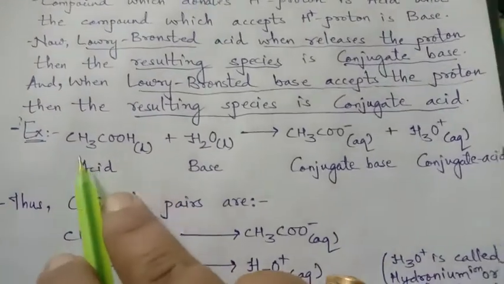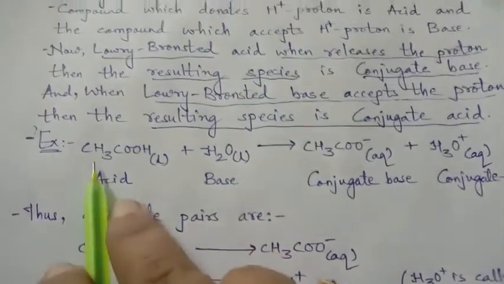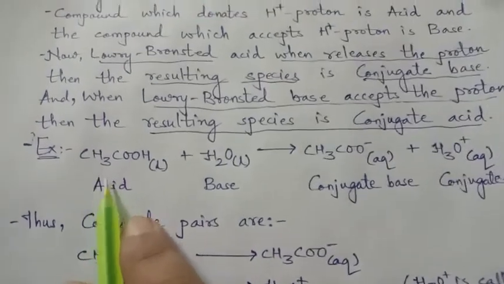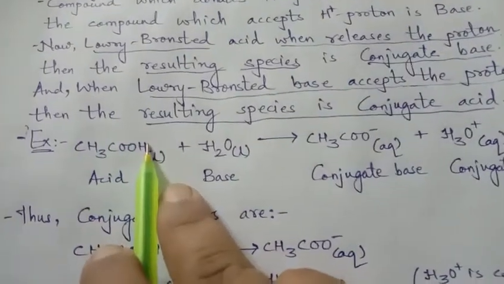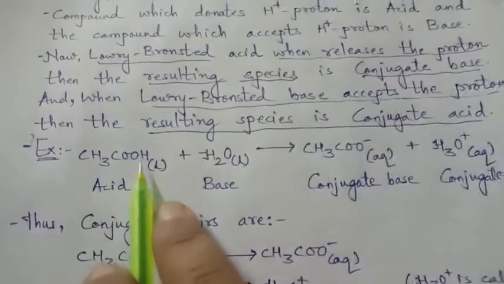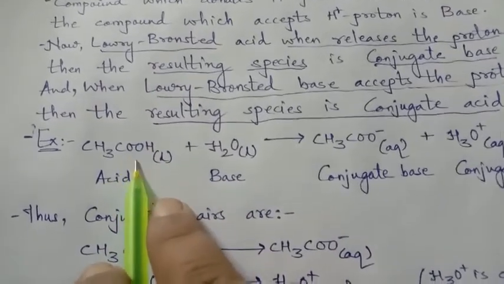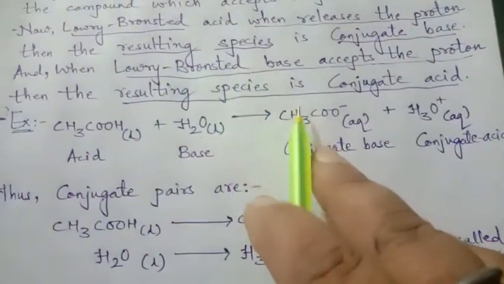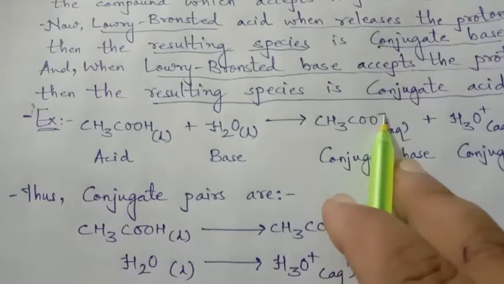We have here acetic acid plus H2O. Here CH3COOH is the acid because Lowry-Bronsted said that a compound which donates H+ is an acid. So here H+ is donated, and after donating the H+ proton, the resulting species is the acetate ion, CH3COO minus.